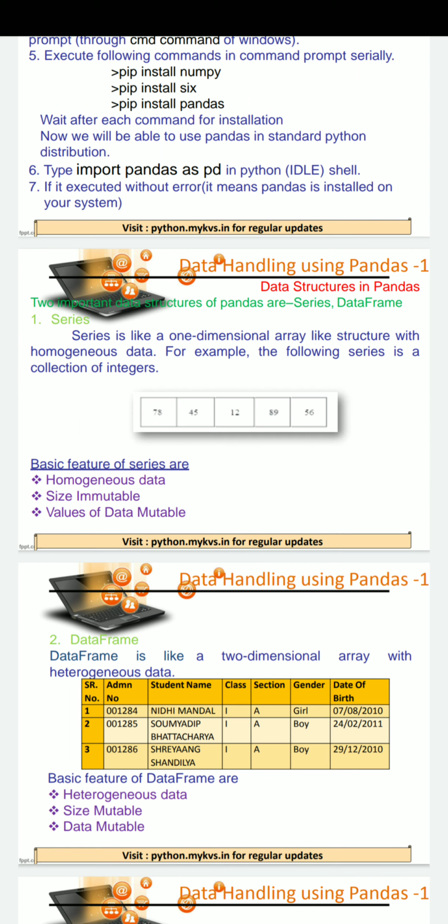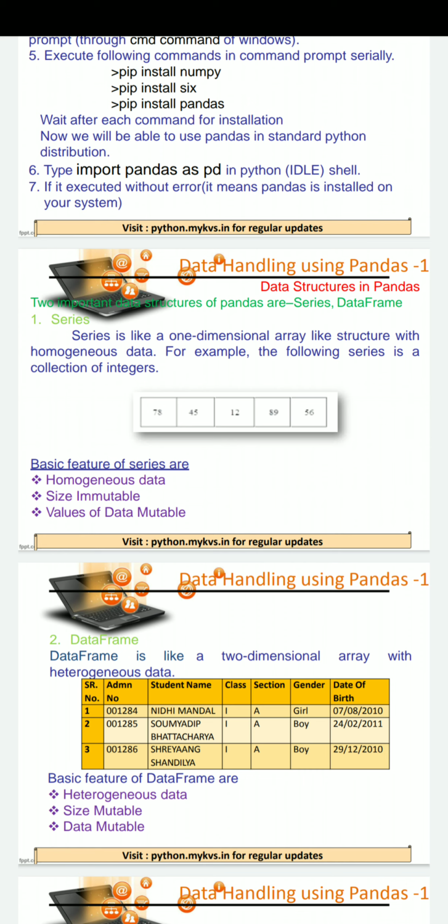Size is immutable means once the object is created, its size will remain immutable. Immutable means we cannot change its size. And values of data mutable means the value stored in a series can be changed.